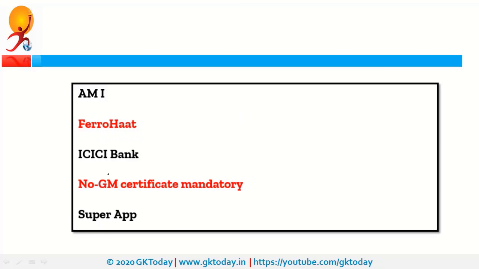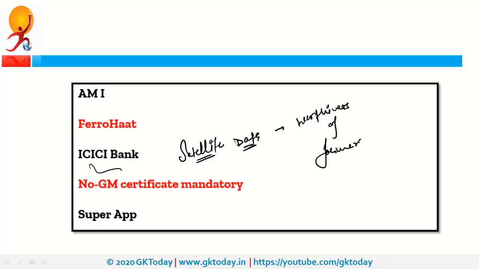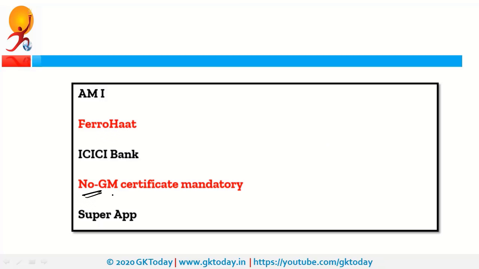Next is ICICI Bank. Recently ICICI Bank was in news as it became the first bank in our country to use satellite data to assess the creditworthiness of farmers. How can you assess the creditworthiness of a farmer with the help of satellite data? This can be done by analyzing the pattern of crop and production and various other associated aspects. So if your creditworthiness is good as a farmer, it will be easy for you to get a loan from the bank.